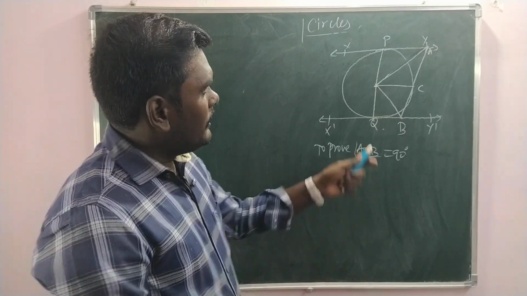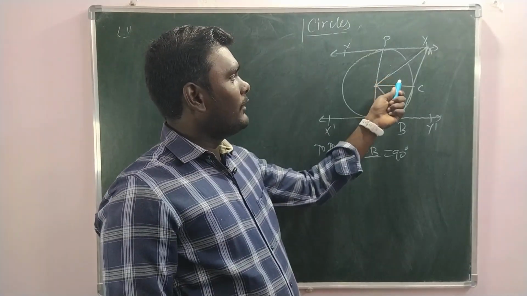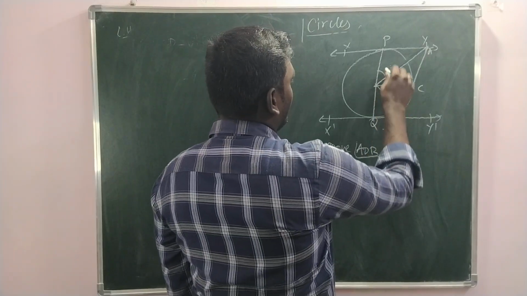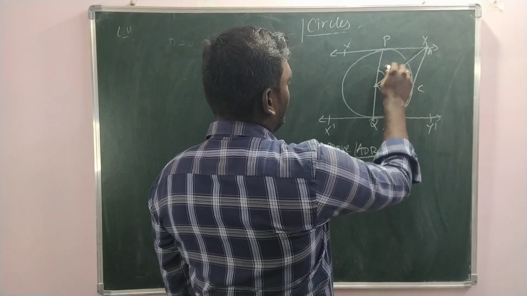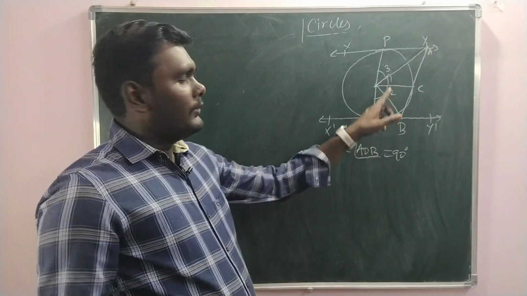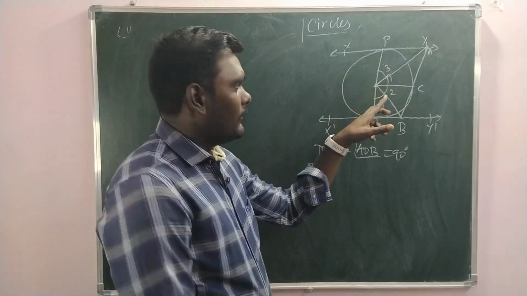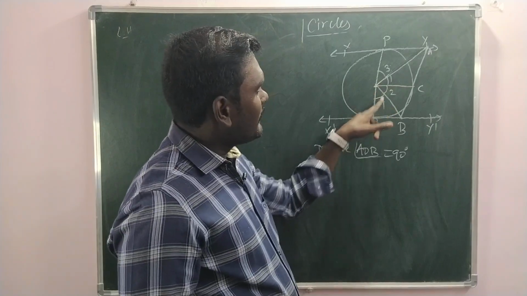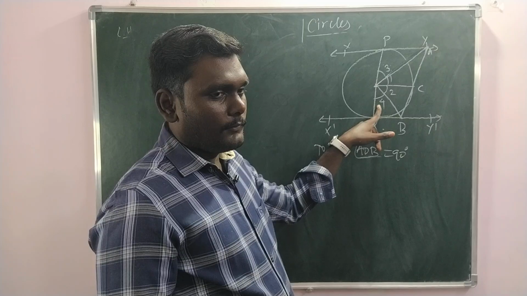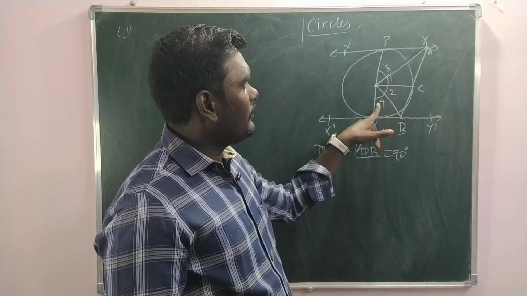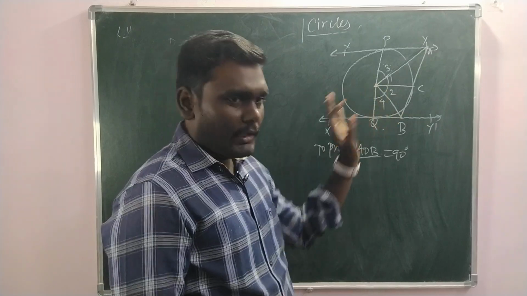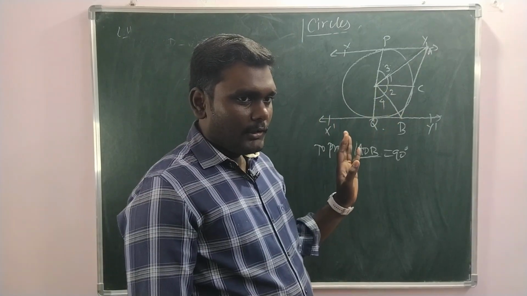And we are going to prove that these two triangles are congruent. Let me mark the angles 1, 2, 3, 4. Using linear pair, we are going to solve this. If we can prove that 3 is equal to 1 and 2 is equal to 4, using the linear